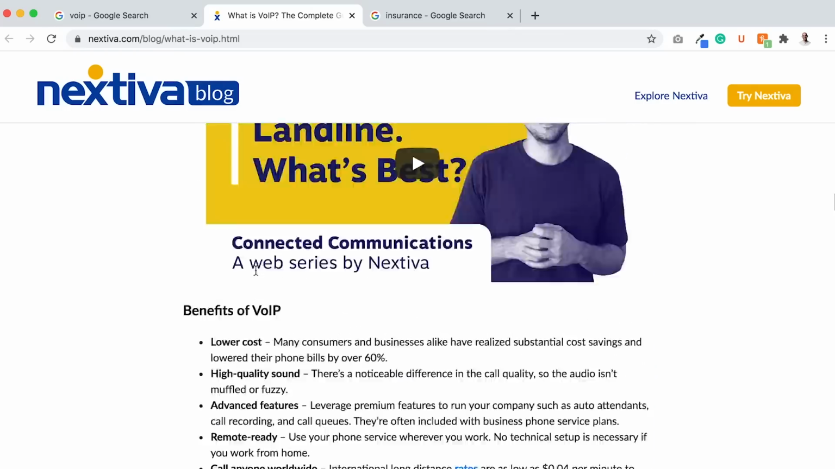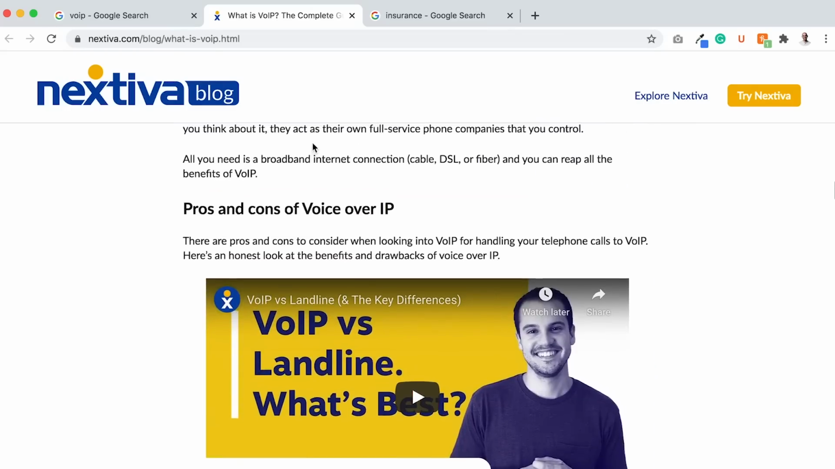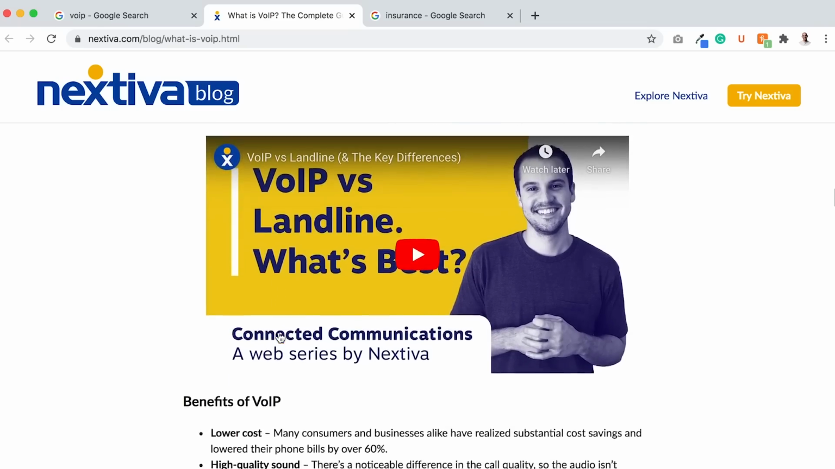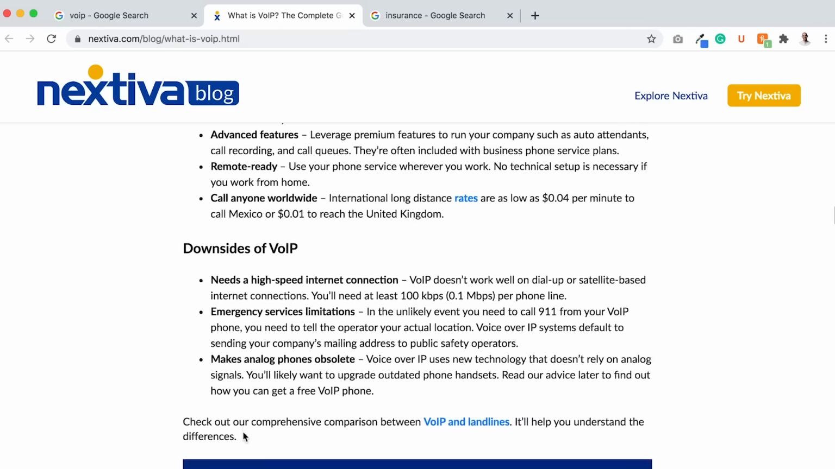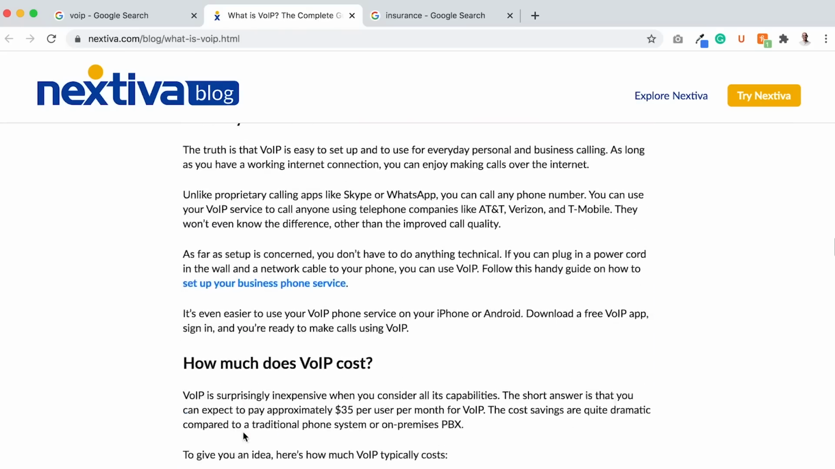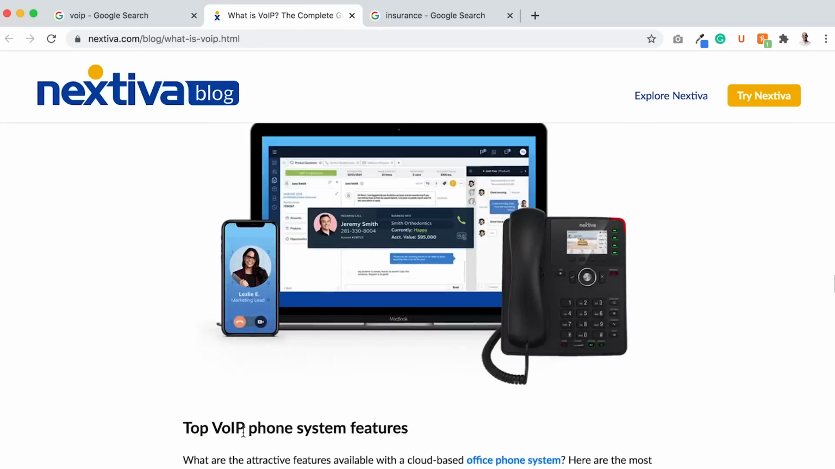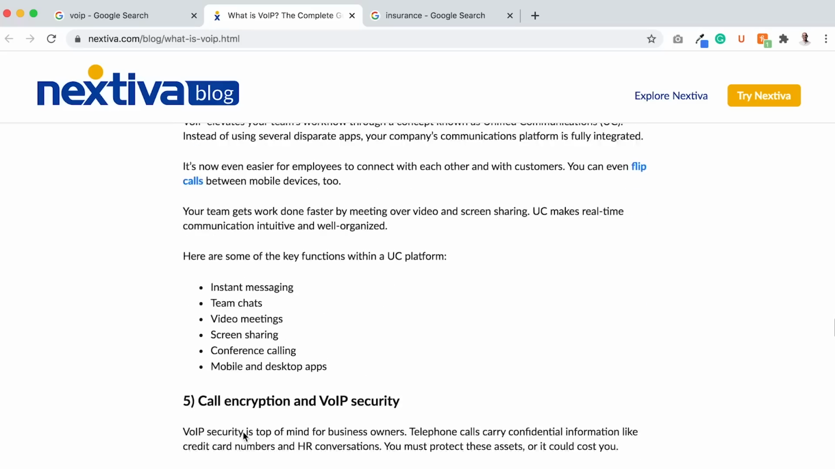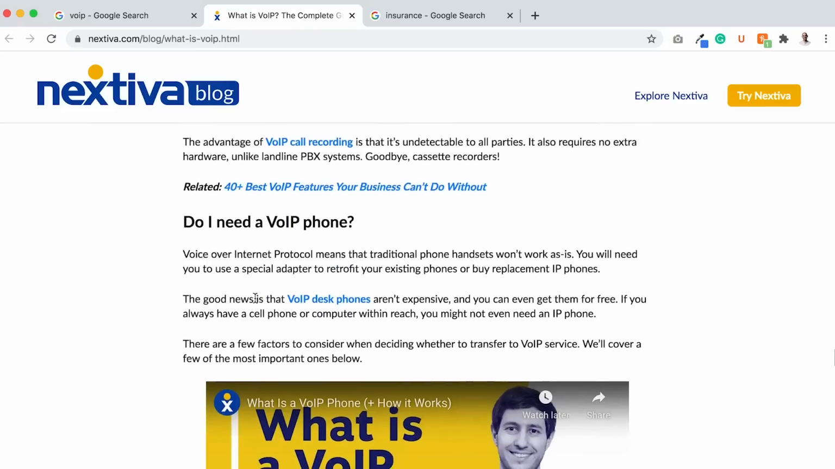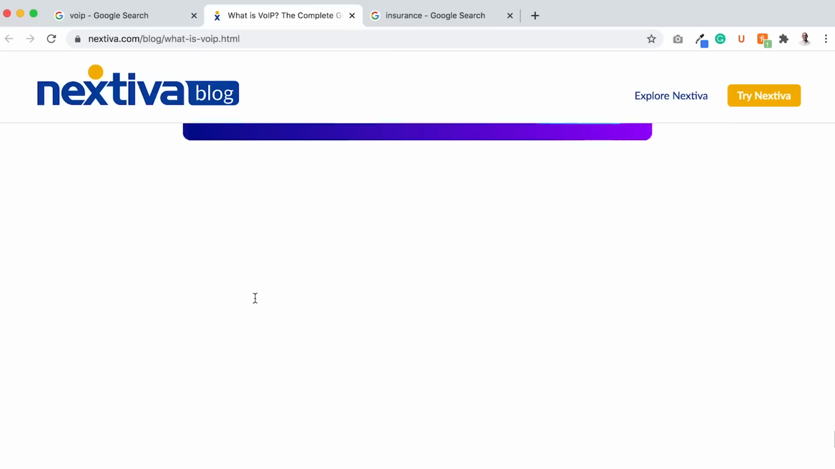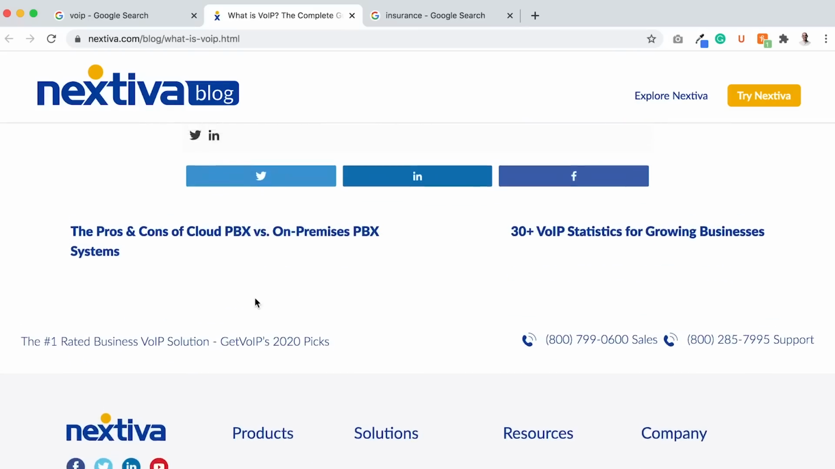Pros and cons, love it as well. And they have the text as well, right? So pros and cons. They have this voice over IP versus landline, what's best, but then they also have the benefits and the downsides all listed out in bullet points as well. Is it easy? How much does it cost? Nice graphics. They have listicle sections within the article as well. A lot of videos. And overall, they did a great job.